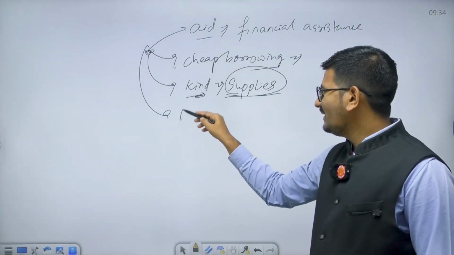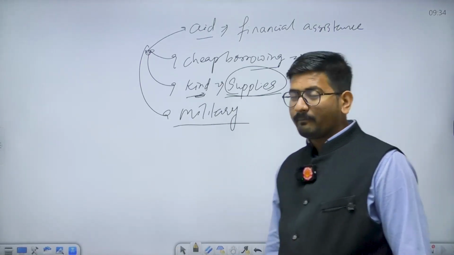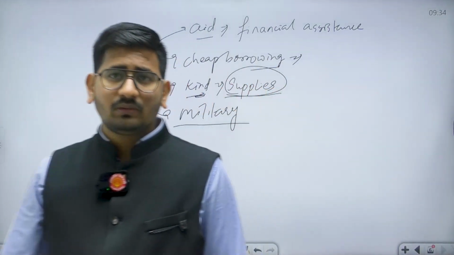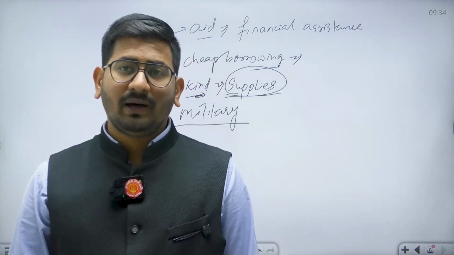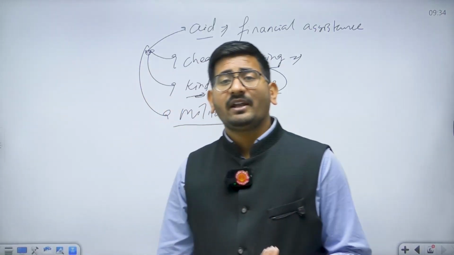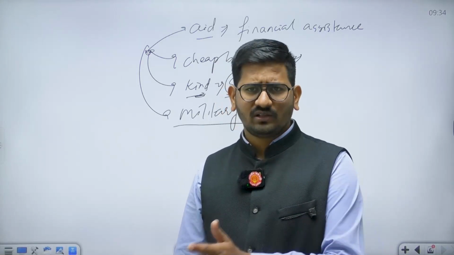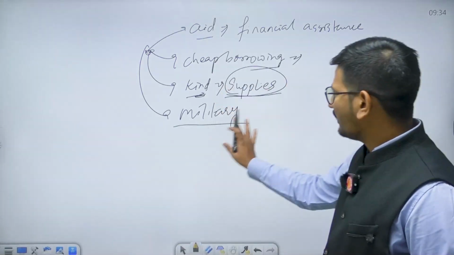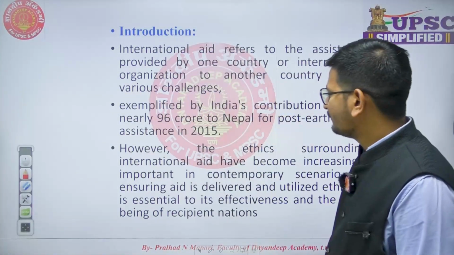And another is military aid. For example, we have given a submarine, a financial aid in terms of the submarine, provided to Bangladesh. Or the best example is the USA providing military assistance, military aid to Pakistan with certain terms and conditions. That's what the question is about. But these are the different kinds of aid. So do not confuse aid with only the financial meaning.